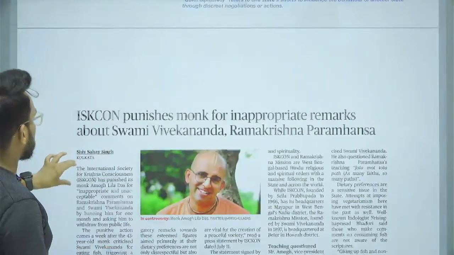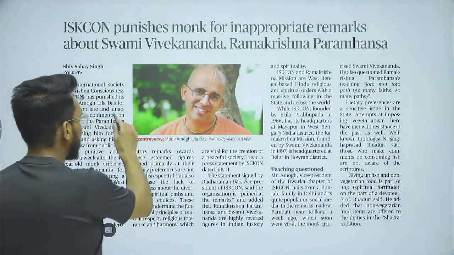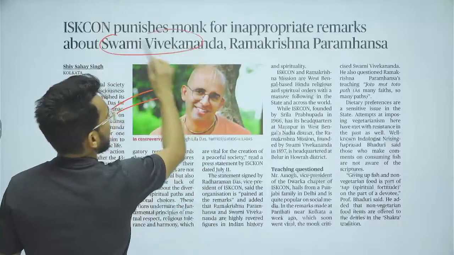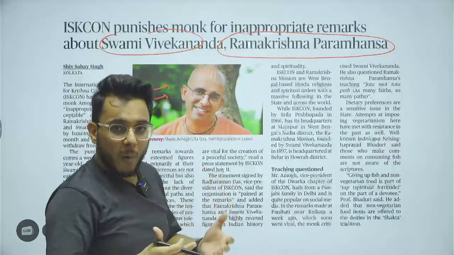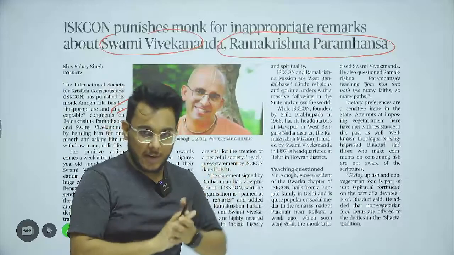Now we have this article, ISKCON punishes monk for inappropriate remarks. So basically guys, one monk made some inappropriate remarks against Swami Vivekananda and Ramakrishna Paramhansa, who are very important leaders in the history as well as the spiritual traditions of India.